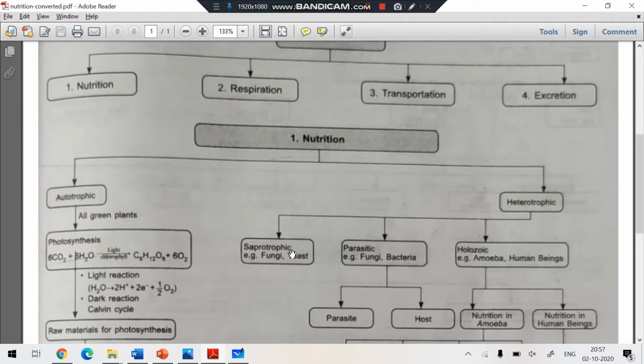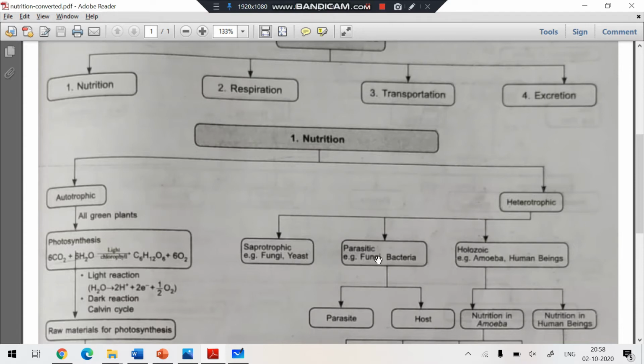Now, what is saprotrophic nutrition? Students, this is an important question. It is a question coming in CBSE also. First, what is photosynthesis, and what are the differences between autotrophic and heterotrophic nutrition? Then explain the different types of heterotrophic nutrition. Saprotrophic is the type of nutrition in which organisms depend on dead and decayed matter, deriving their food from it. Examples are fungus and yeast. Yeast is also a single-cell fungus.